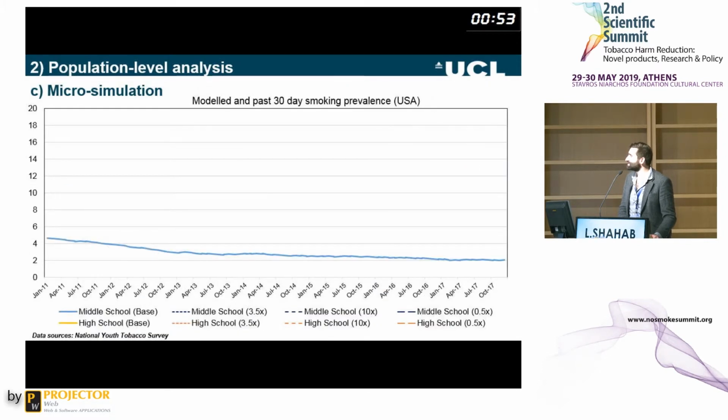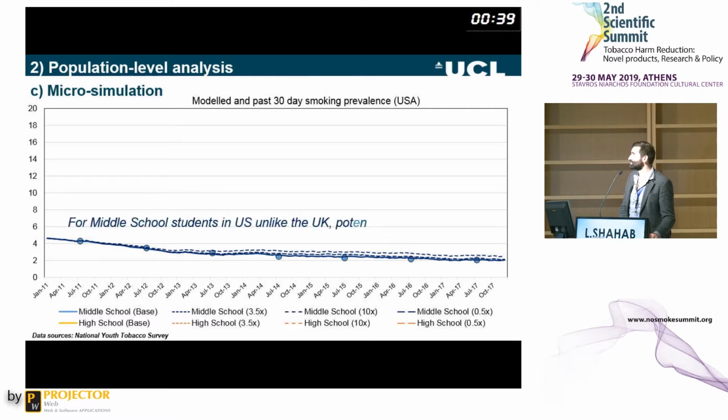The only difference for the US data, where we did exactly the same thing, is that you can actually see an impact among those kids who are less than 16 years of age. This is because the prevalence of e-cigarette use is higher there, and so it's perhaps not surprising. And what it suggests here is for middle school students in the US, unlike in the UK, you can see an impact, and what it suggests is a negligible, if any, net effect.